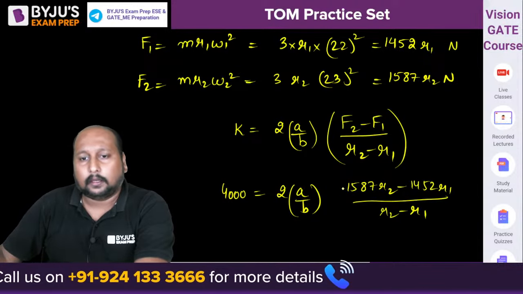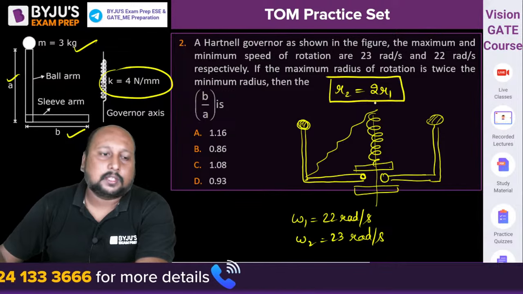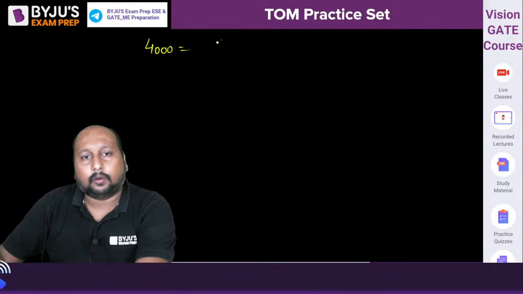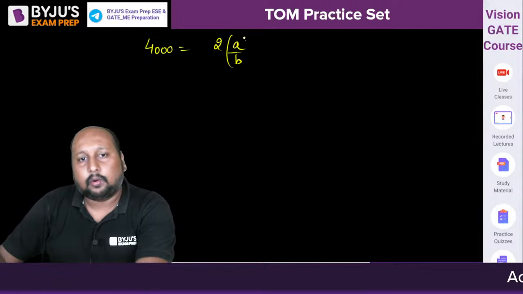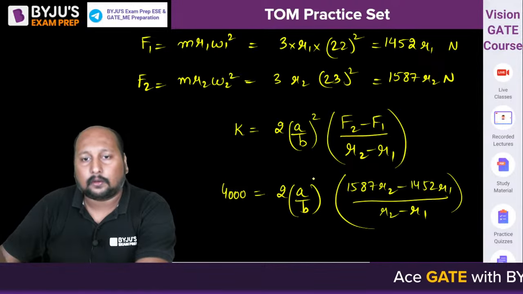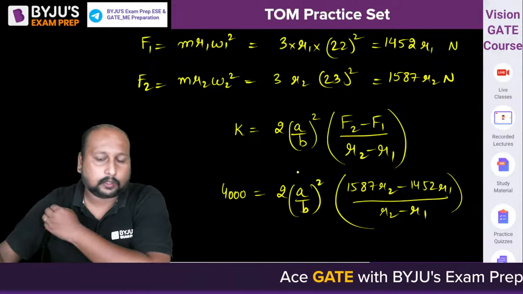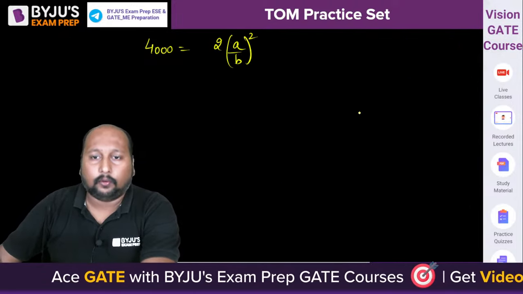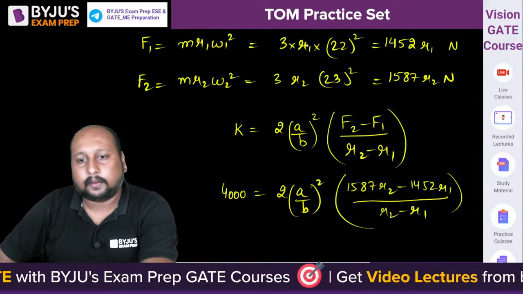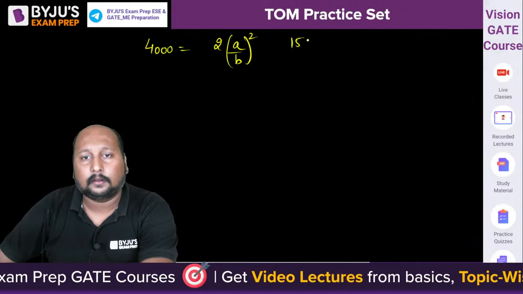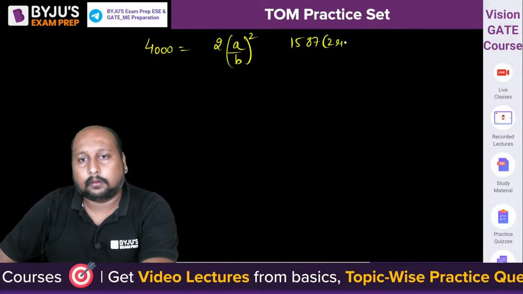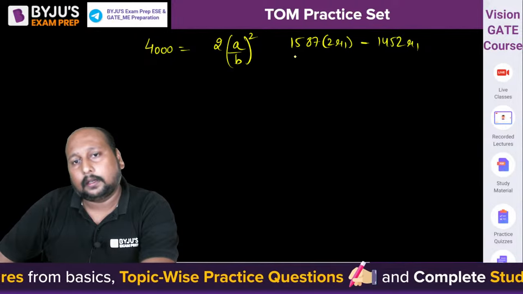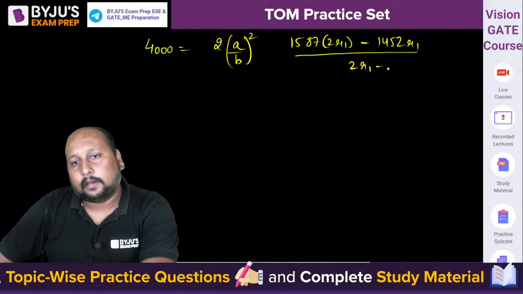We can place the value of R2 is equal to twice of R1. So we can say 4000 is equal to twice of A by B whole square, into 1587 into twice of R1 minus 1452 R1, divided by 2 R1 minus R1.